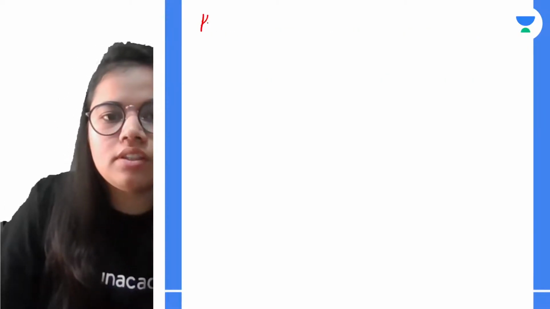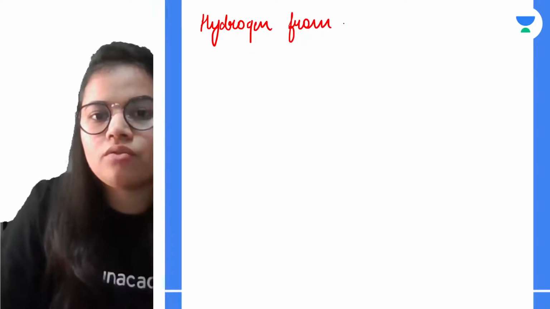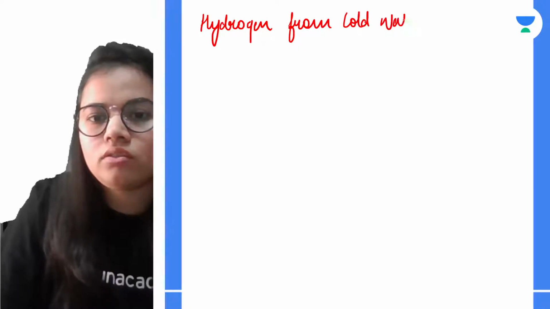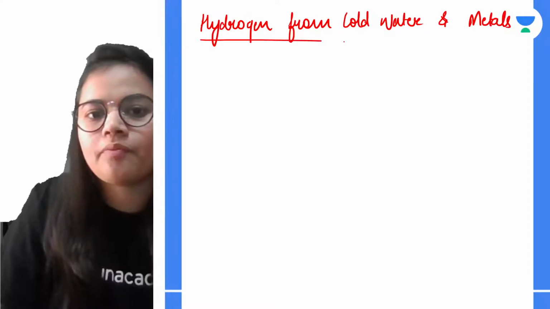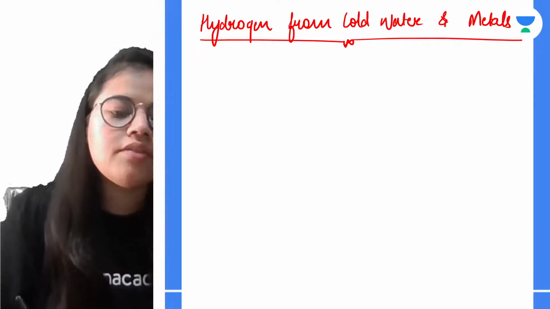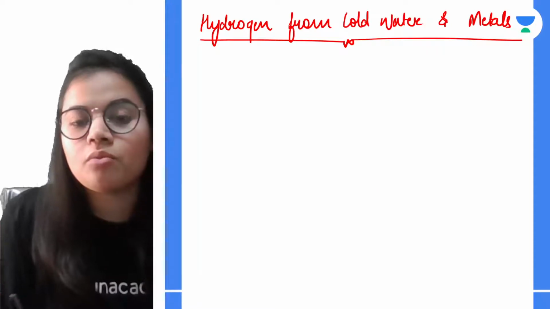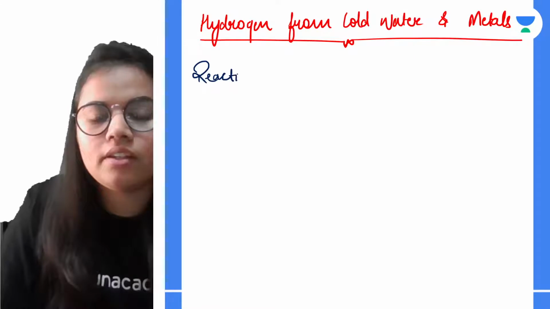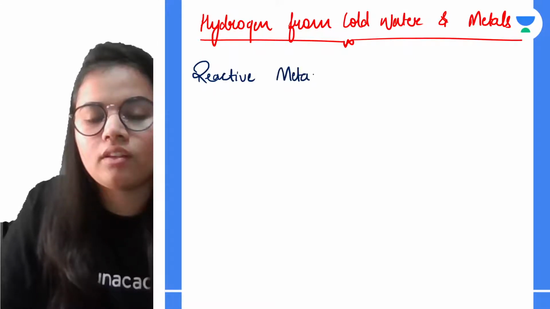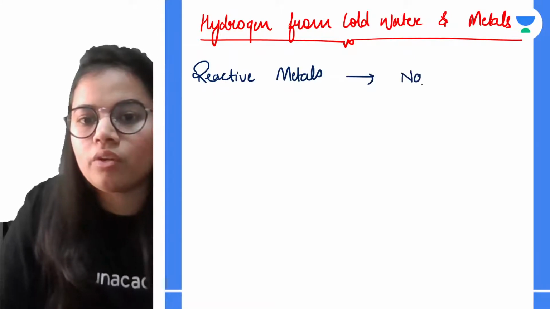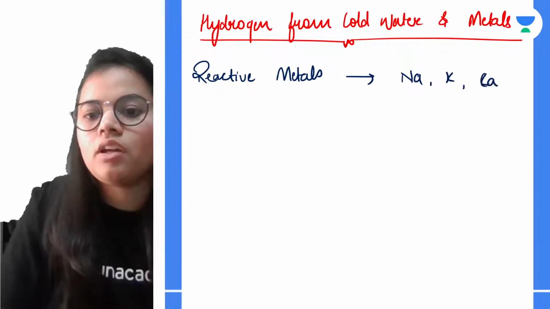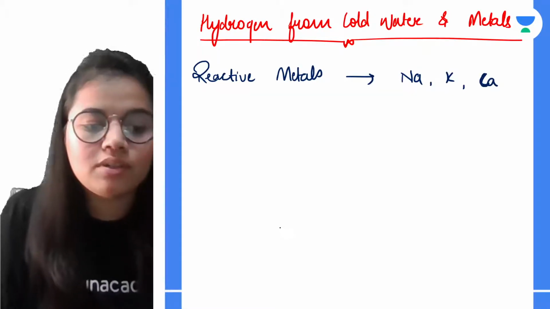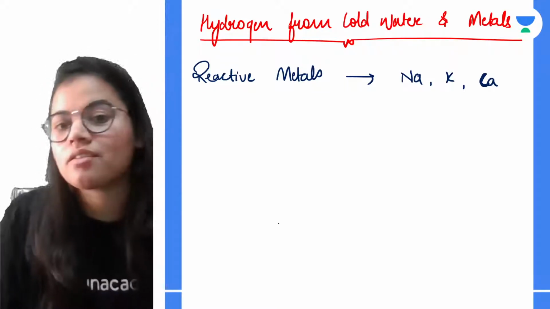The very first is hydrogen from cold water and metal. If I talk about how we can get hydrogen from cold water and metals, there are some reactive metals, for example, sodium, potassium and calcium. These are the three metals which can give hydrogen by the action of cold water.